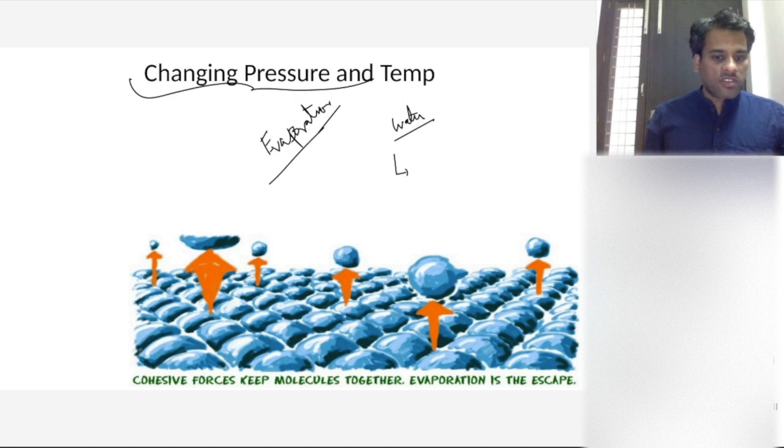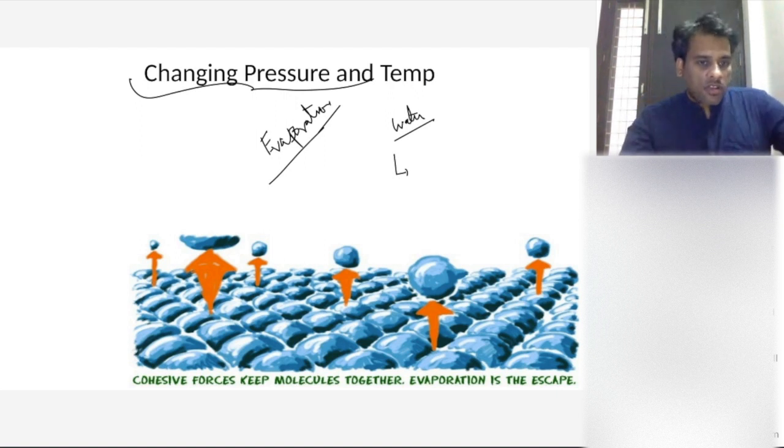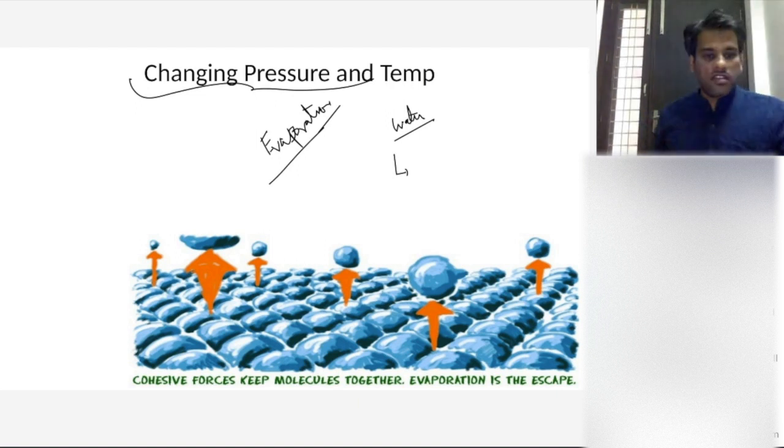It evaporates at all temperatures. In the ocean, even at 18 degrees Celsius, this happens. Above 100 degrees Celsius. 100 degrees Celsius in case of 1 atmosphere. All temperatures above 0 degrees Celsius.